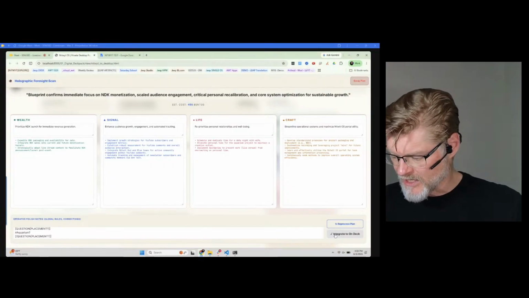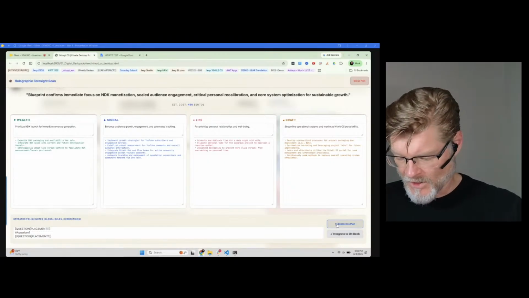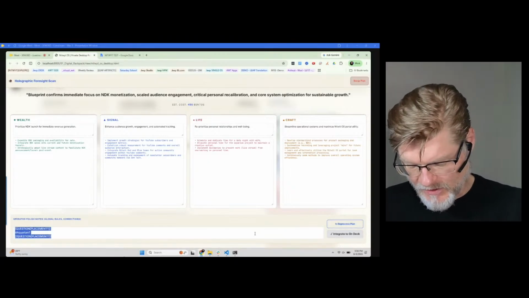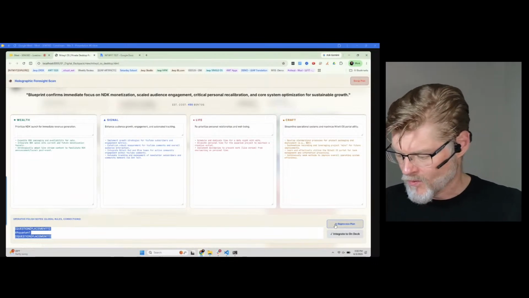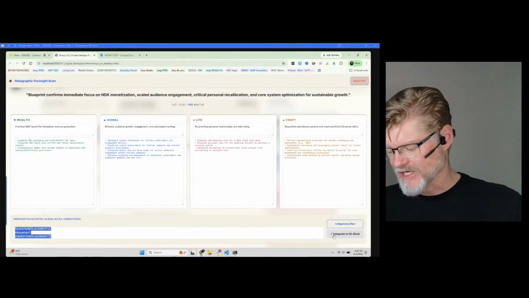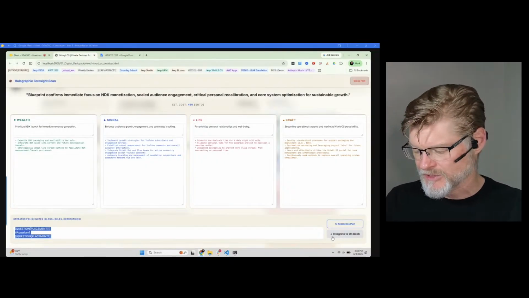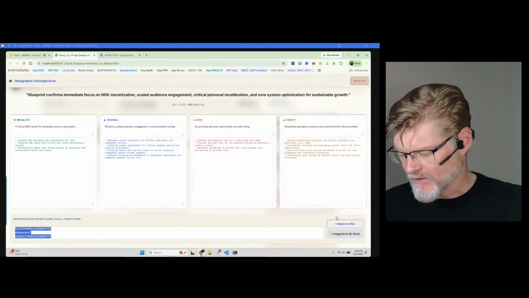All right, so I'm going to say integrate on deck or reprocess plan. I'm not sure which one of these does what, so I'm just going to copy that in case I lose it. And I'm going to say reprocess plan or integrate on deck. Okay, integrate must be finish. So I'm going to take out the integrate part because that seems weird. It means, oh, this is publish it. So that means integrate means take whatever this is and we're going to add it on deck. Here I'm going to reprocess the plan.